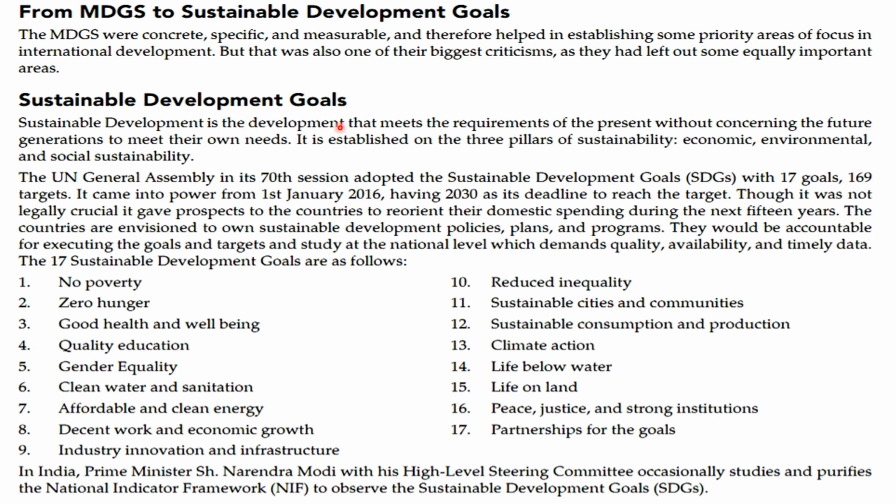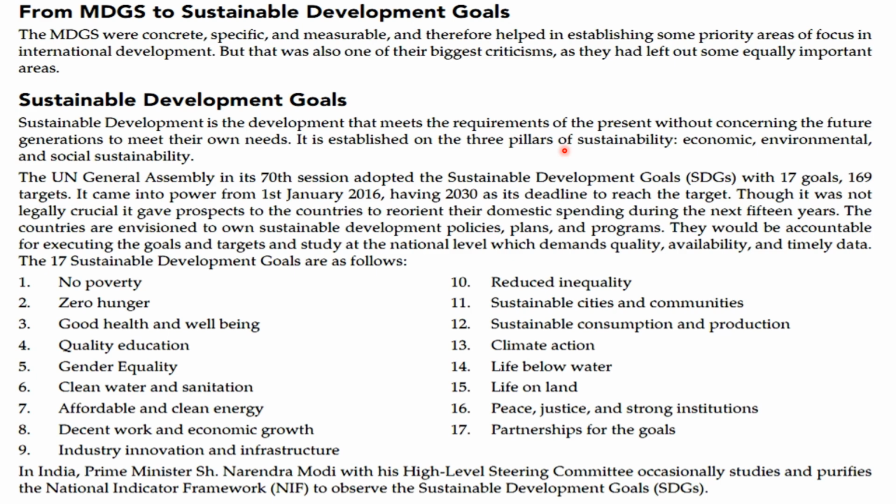Sustainable development goals. Sustainable development is the development that meets the requirements of the present without compromising the ability of future generations to meet their own needs. It is established on the three pillars of sustainability: economic, environmental, and social sustainability.